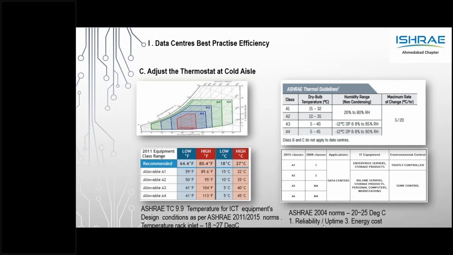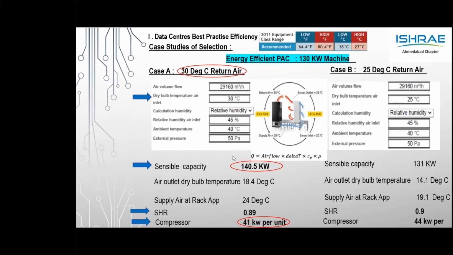As the case study, most of the time it is in this parameter where the return air is 25 degree. With the return air of 25 degree, the supply would be somewhere around 14. I've taken 19 with the loss, but you are supplying at 14 or even 15. ASHRAE norm says 18 to 27. This temperature is actually not required. If you look at it, the capacity would give 130, but the power consumption would be around 44.